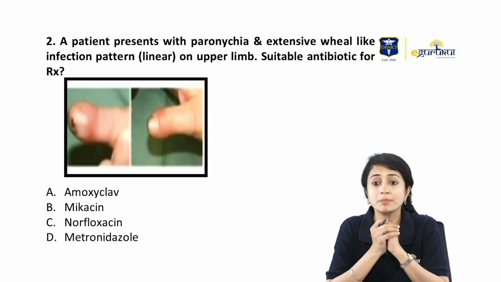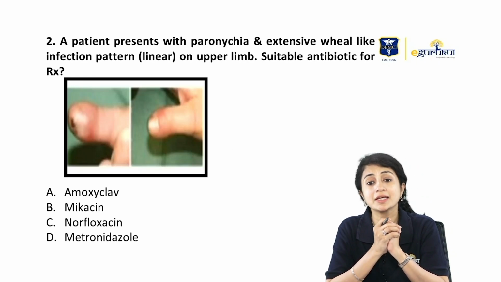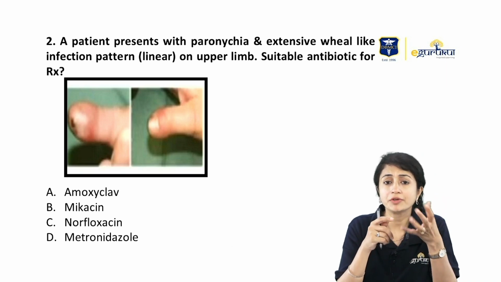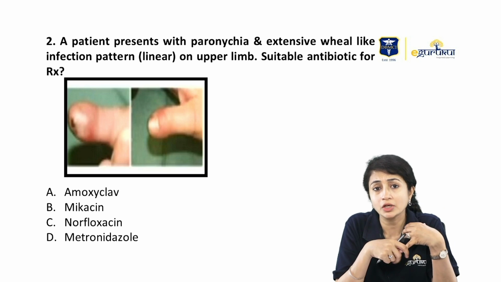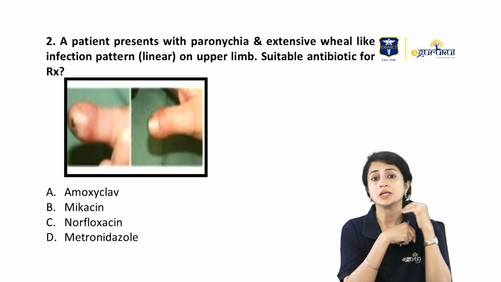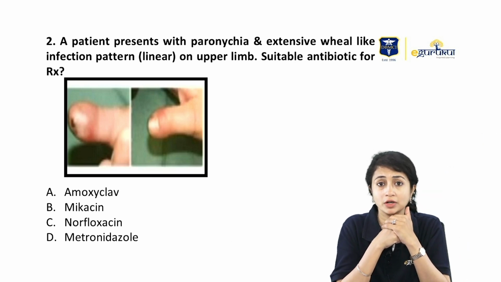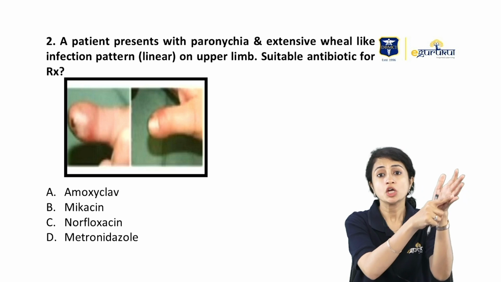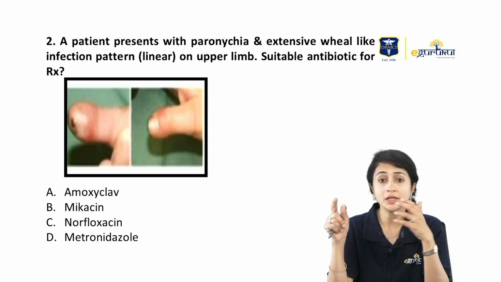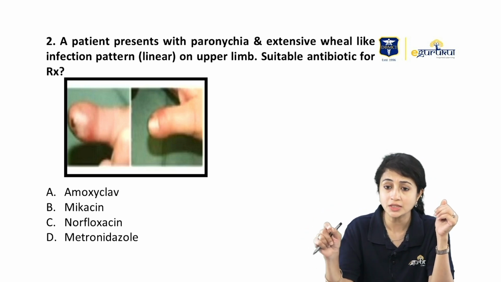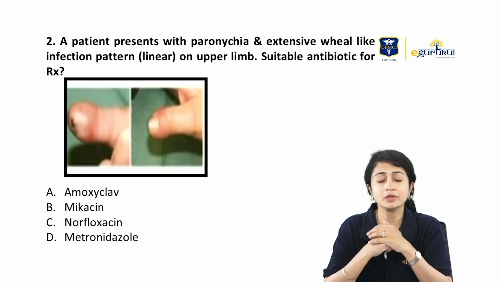Another question which was there was: a patient presents with paronychia and an extensive infection pattern which was linear on the upper limb. They had given you an image of a felon. What's a felon? The inflammation or paronychia of a little finger, and then they had given you a linear lesion like this. A lot of you confused it with dermatographism, but remember that when they're talking about an infection of any of the digits followed by a linear inflamed swelling, that is usually suggestive of lymphangitis. They were talking about lymphangitis, and they wanted to know the suitable antibiotic for the treatment.